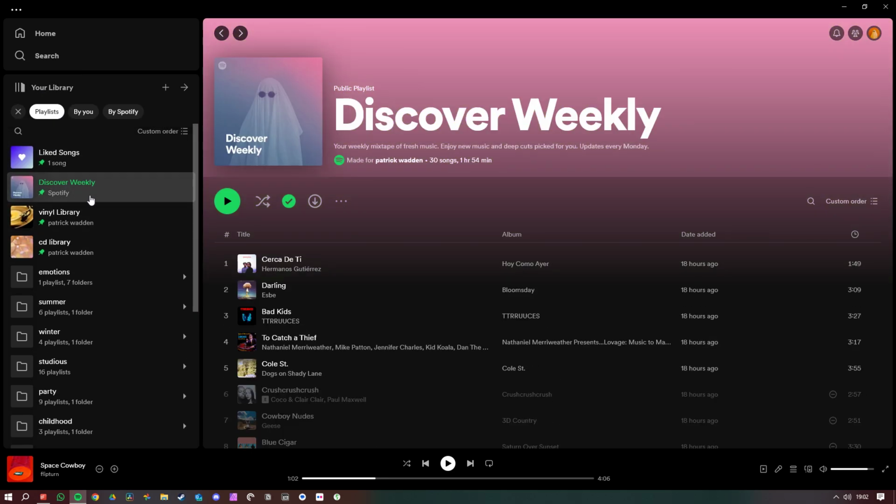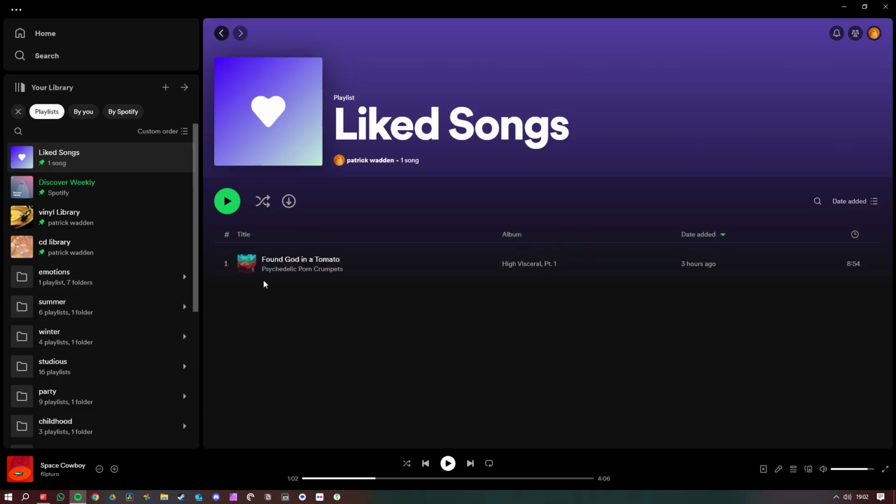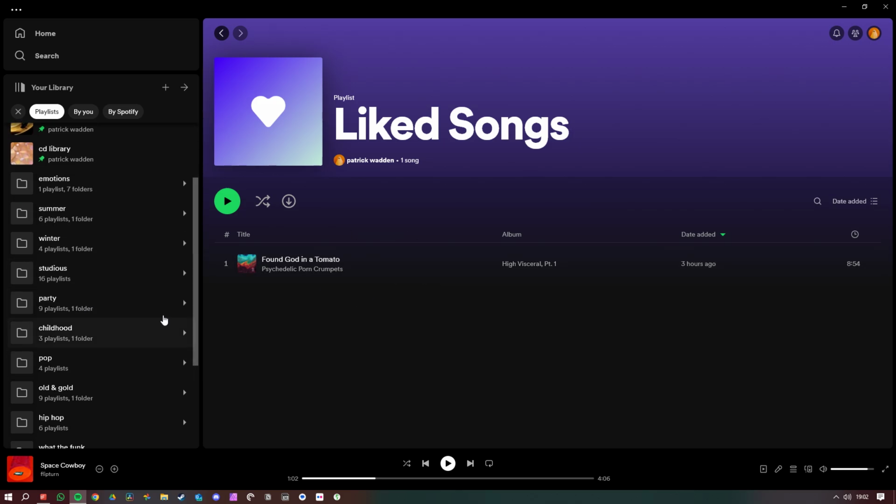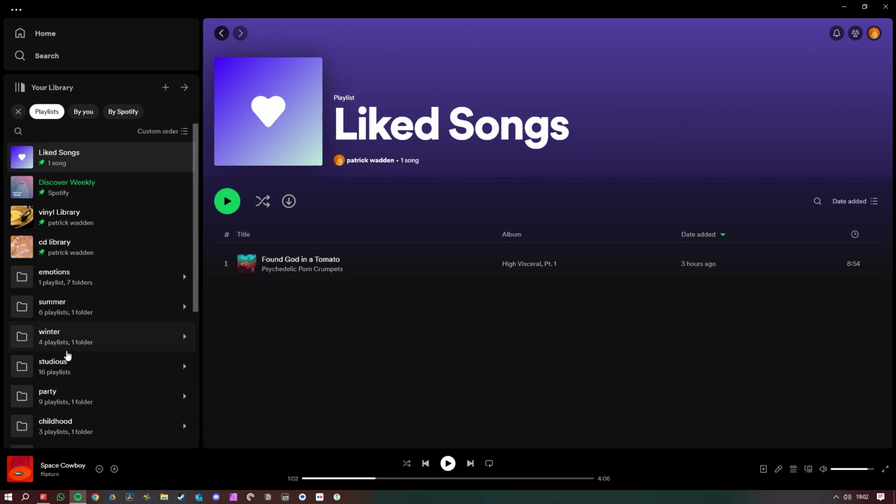But basically, just this technique of using your Discover Weeklies and things like that, adding it to your like songs as a waiting period before putting them into the category that they're supposed to be in, because you can't always just do that right when you listen to the song, is a good way.